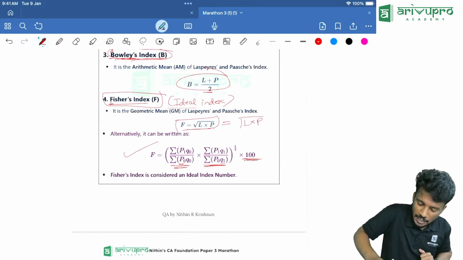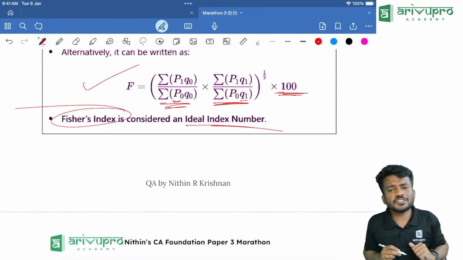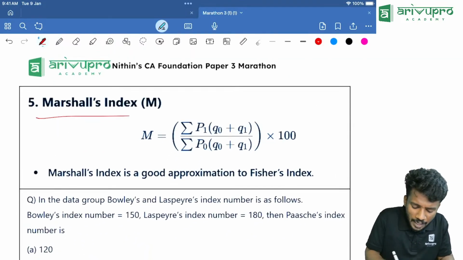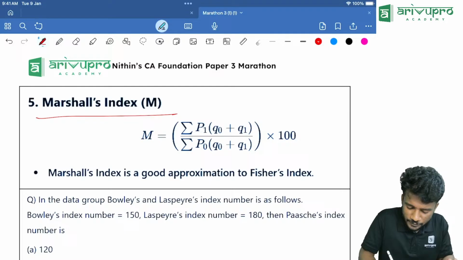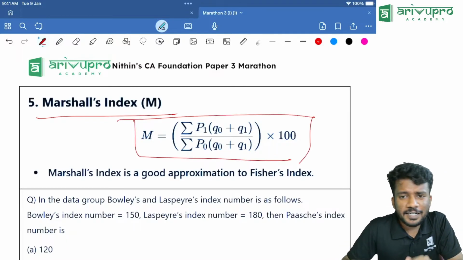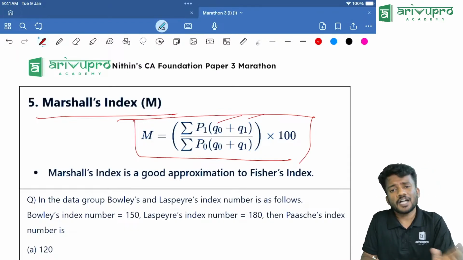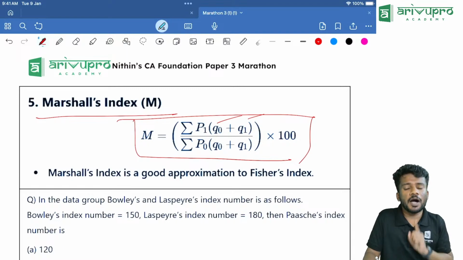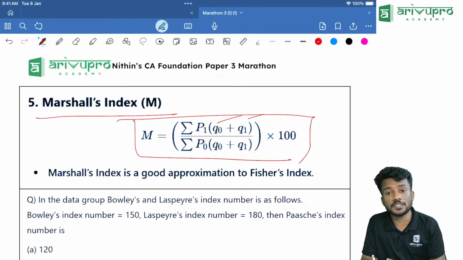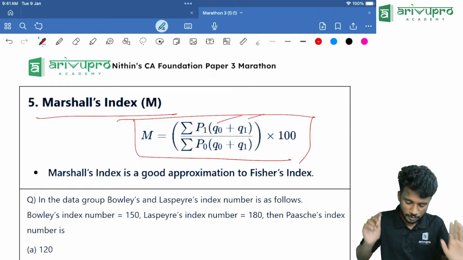Now, which is considered the ideal index number? Fisher's index number is called the ideal index number. Finally, we have Marshall's index number. Keep a note of the formula. That is much more important because both the quantities are considered here. Here we are considering base year quantity as well as current year quantity. What is the formula? Sigma P1 into Q0 plus Q1 divided by sigma P0 into Q0 plus Q1, into 100. Keep a note of this.